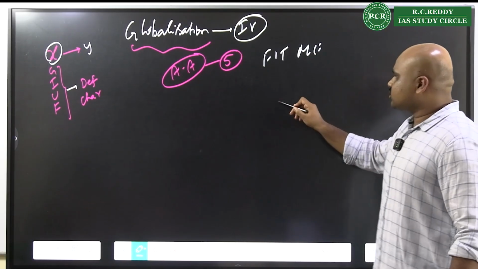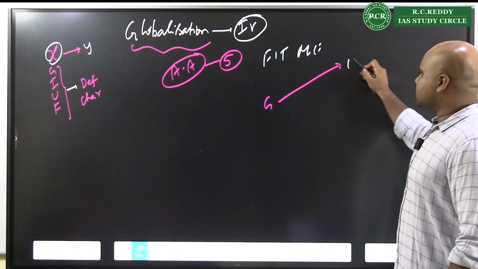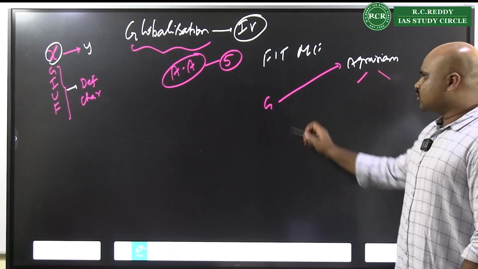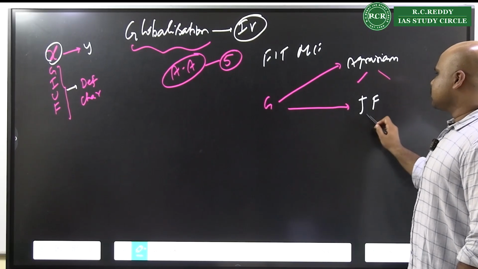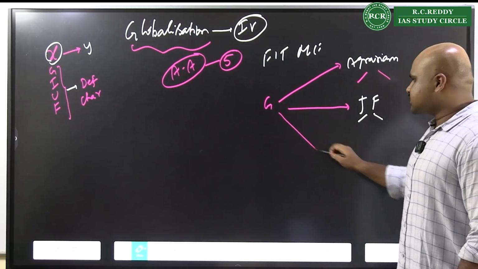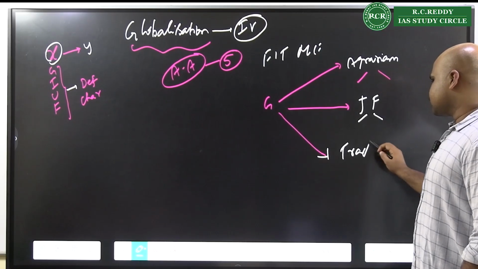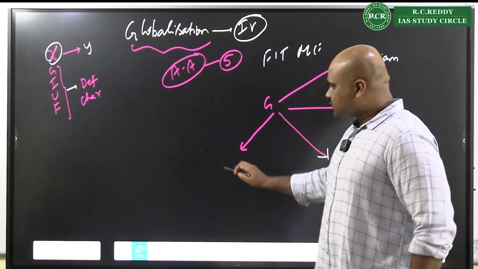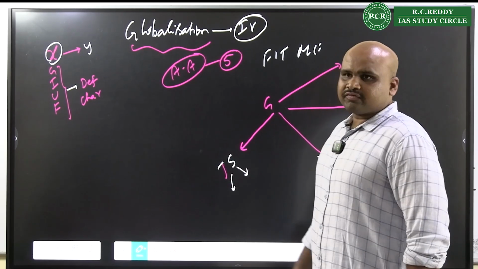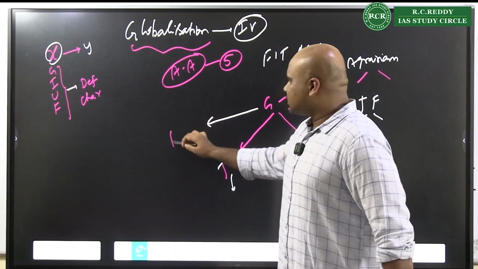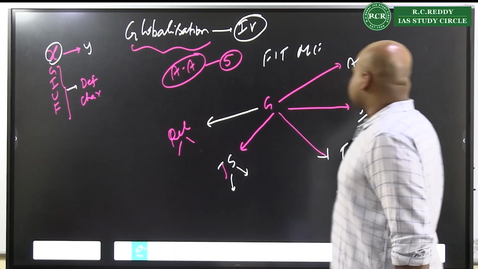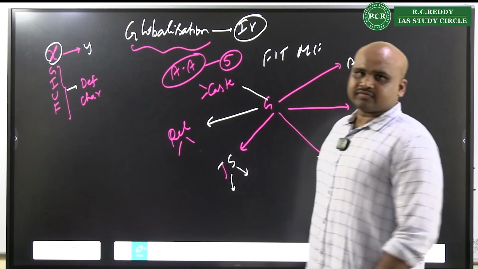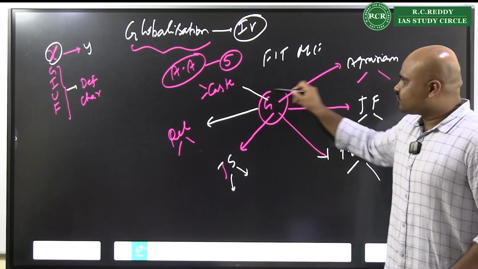And what is the mapping that I told you? Globalization impacting agrarian structure, positive, negative. Globalization impacting joint family, positive, negative. Globalization impacting the traditions, positive, negative. Globalization impacting the Jajmani system, positive, negative. Globalization impacting religion, positive, negative. And globalization impacting the caste system, positive, negative. Because all these are the 6 characteristic features of what?